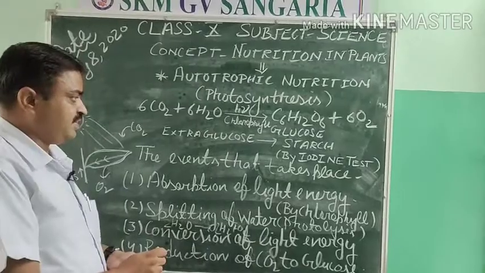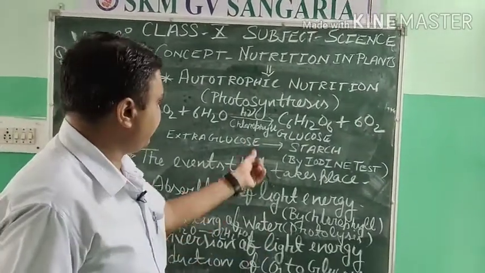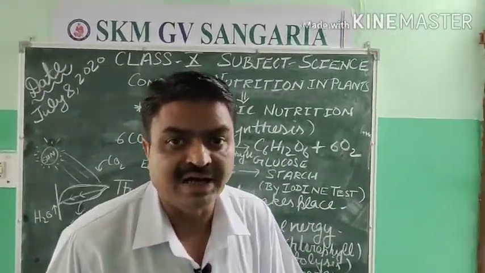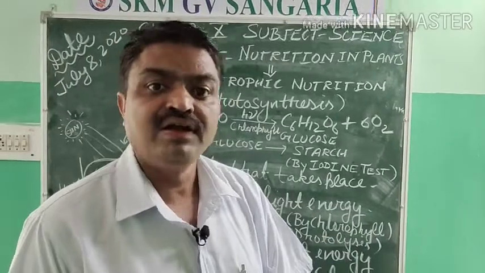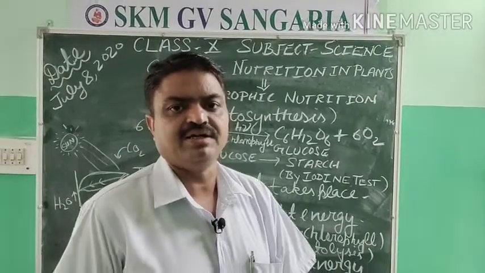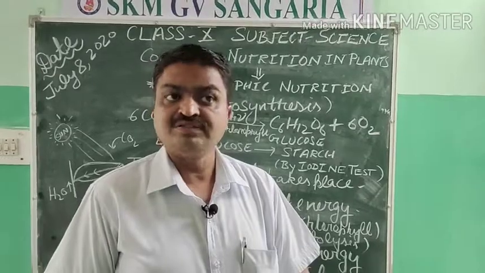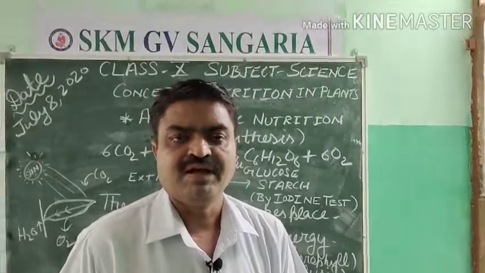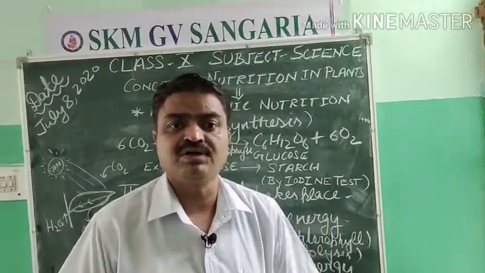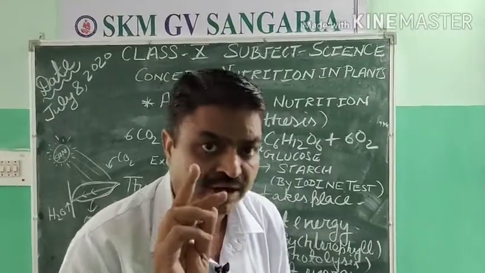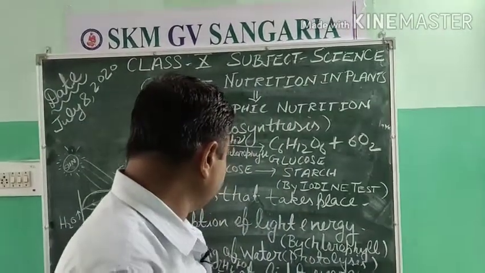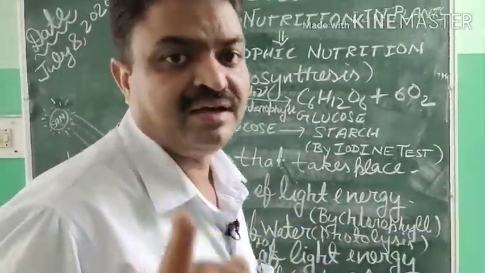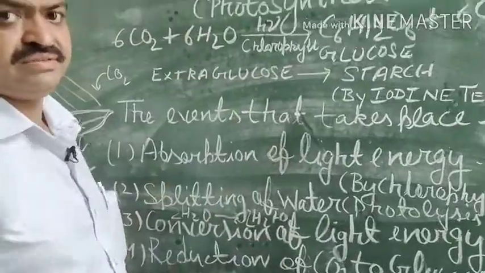It is the event in which the light energy that is absorbed by the chlorophyll is converted into chemical energy, student. As you have read, the law of conservation of energy: energy can neither be created nor destroyed, it can only be changed from one form to another form. So here, light energy is converted into chemical energy in the case of photosynthesis.